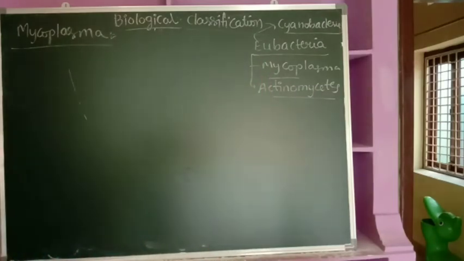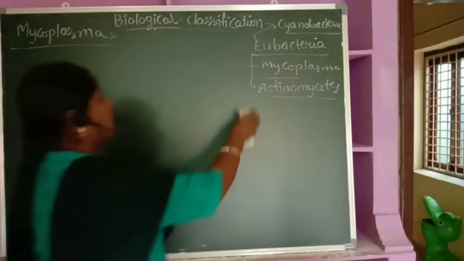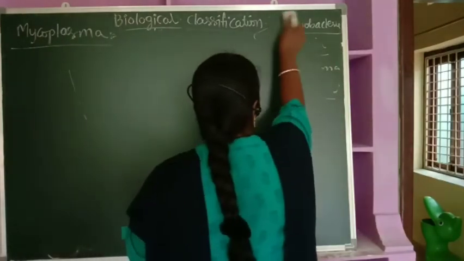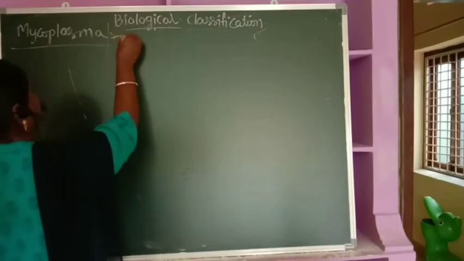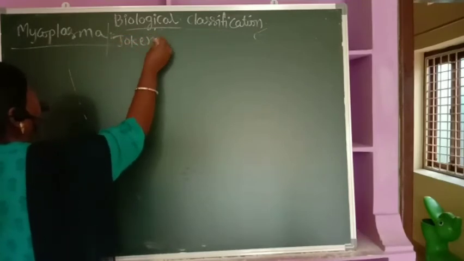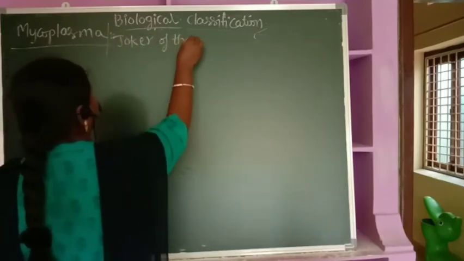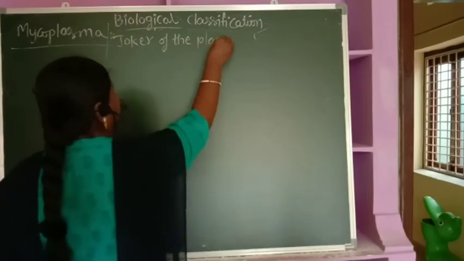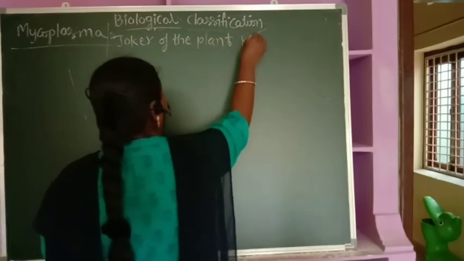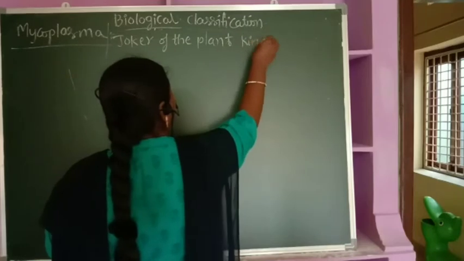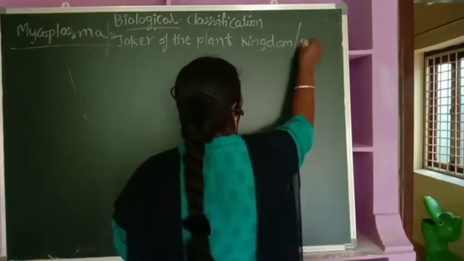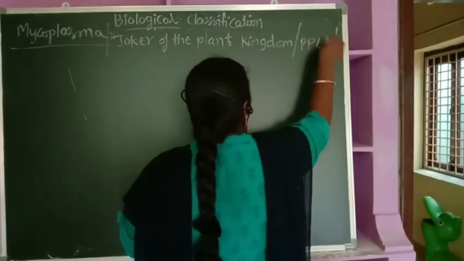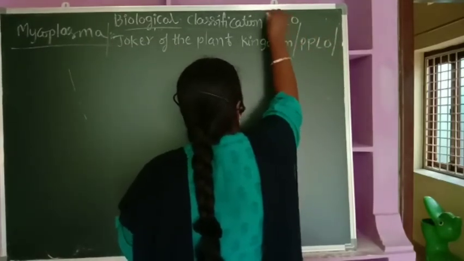Now when we take the mycoplasma, it's also called the joker of the plant kingdom, or PPLO, also called MLO.